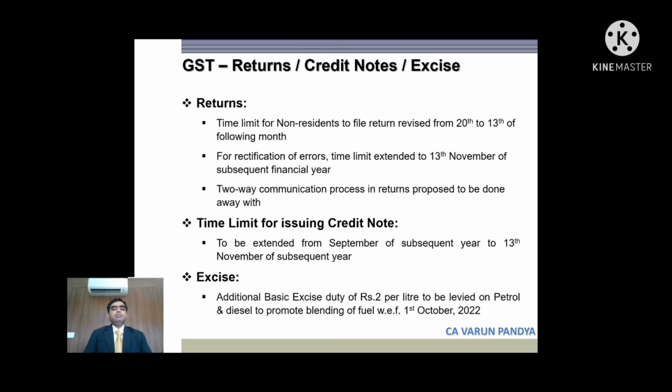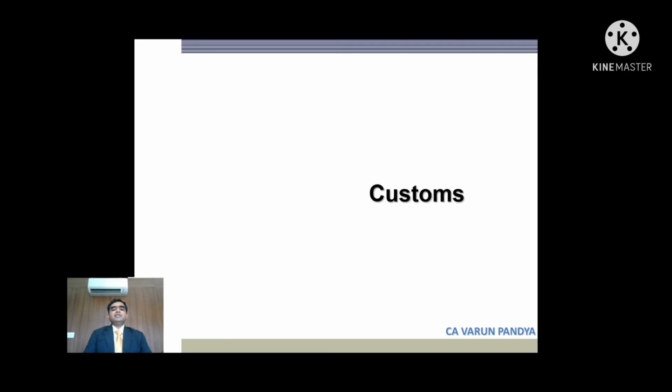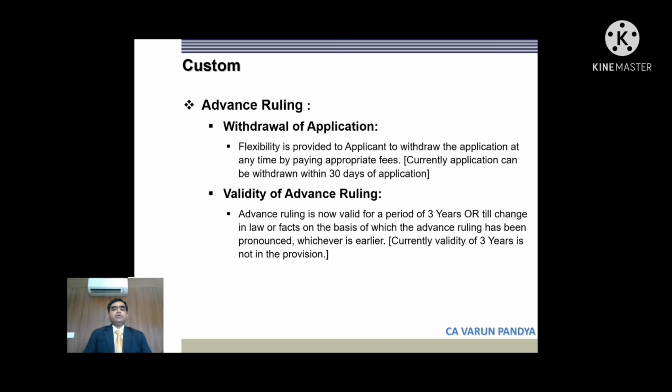The two-way communication process in returns is proposed to be done away with, and the sections of two-way communication requiring online matching are proposed to be removed. The time limit for issuing a credit note has also been extended till the 13th of November of the subsequent year. Coming to the excise portion, an additional basic excise duty of 2 per litre is to be levied on petrol and diesel to promote blending of fuel. This will be from 1st of October 22.